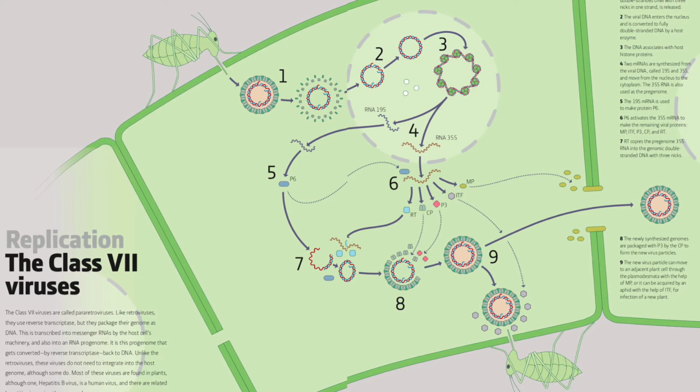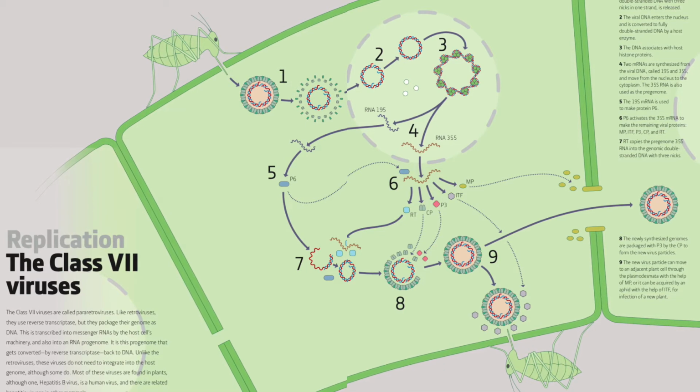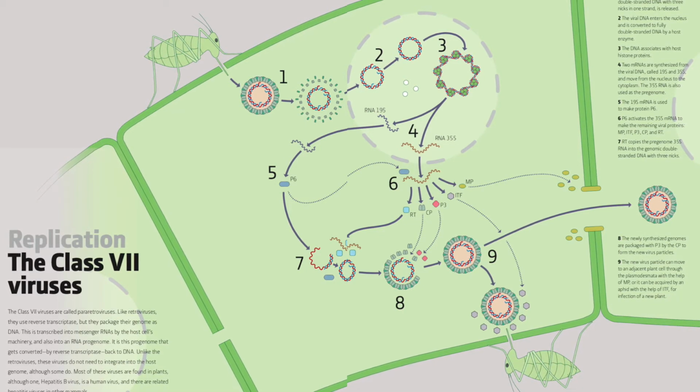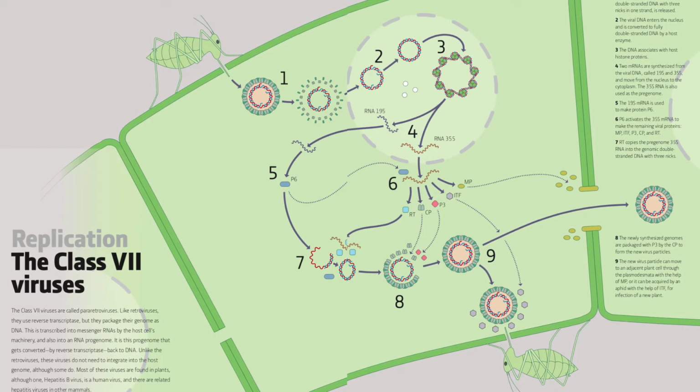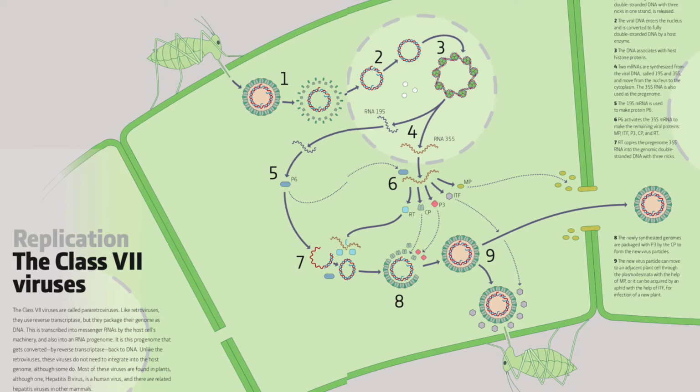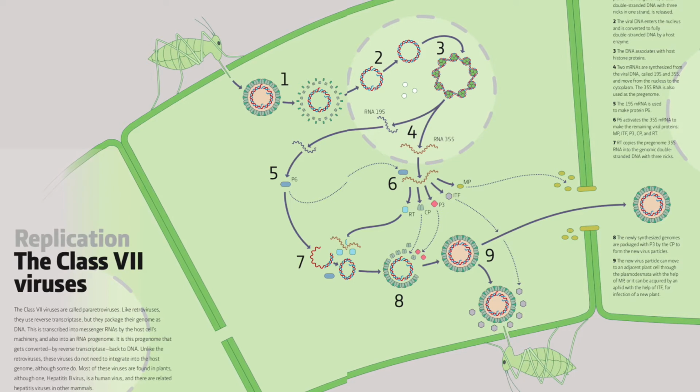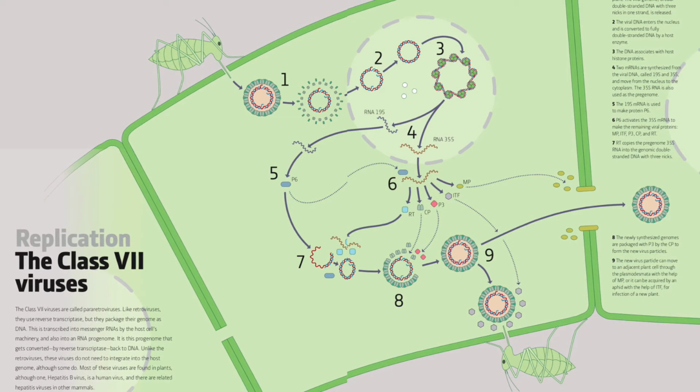The class 7 viruses are called pararetroviruses. Like retroviruses, they use reverse transcriptase, but they package their genome as DNA. This is transcribed into messenger RNAs by the host cell's machinery and also into an RNA pregenome. It is this pregenome that gets converted by reverse transcriptase back to DNA.